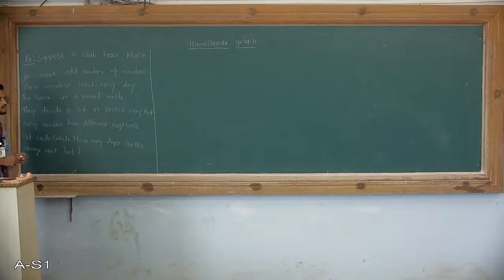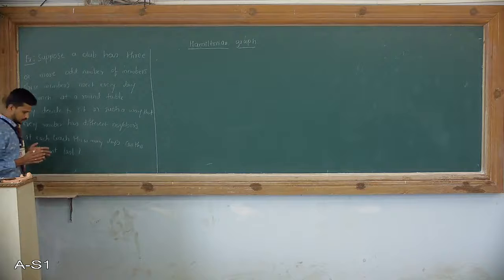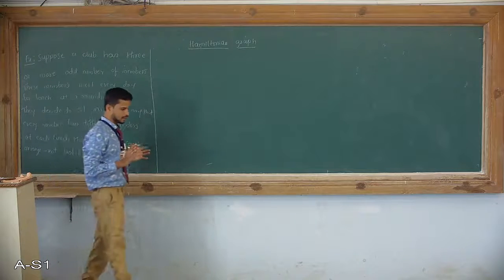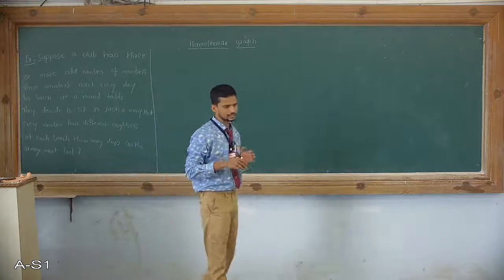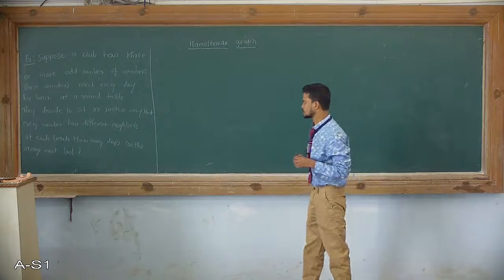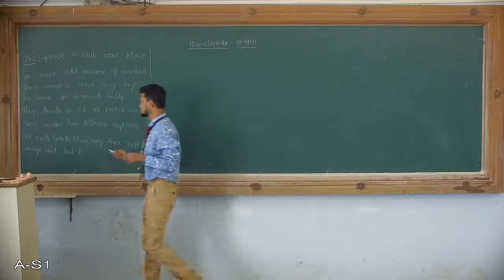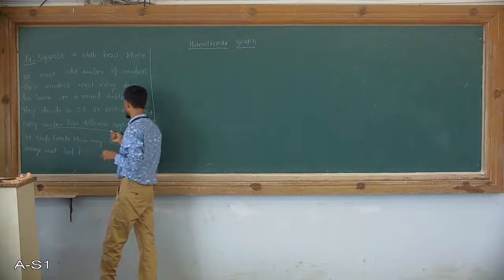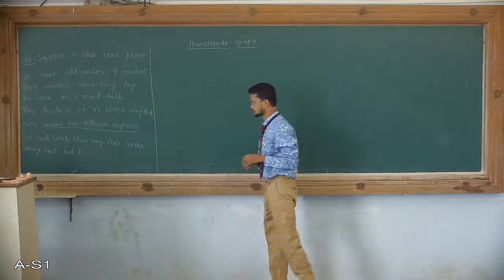See, in this example, we need to construct a cycle in such a way that every day every member has different neighbors at each lunch.